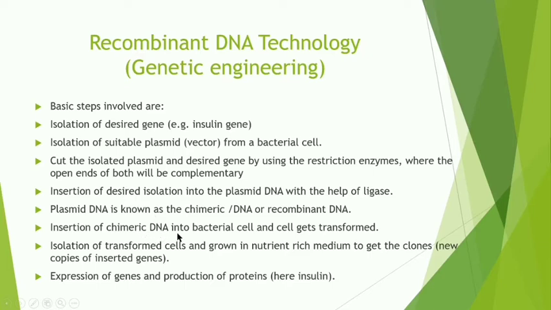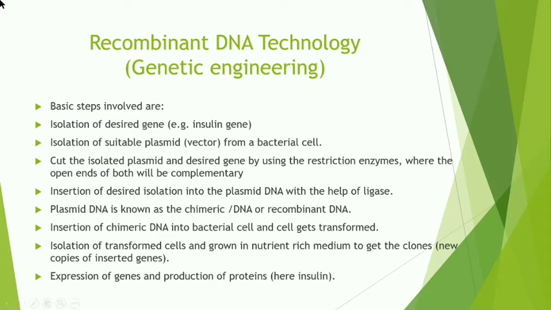Now insertion of the chimeric DNA into the bacterial cell, and the cell gets transformed. When we have prepared the recombinant DNA or the chimeric DNA, this is inserted into the bacterial cell. From the bacterial cell from which this plasmid was isolated and made into recombinant DNA, this chimeric DNA is reinserted into the bacterial cell. So now this DNA will multiply as the bacterial cell grows. So the bacterial cell gets transformed. This is transformation. If you remember, you have studied reproduction in bacteria, and there one of the modes was transformation.